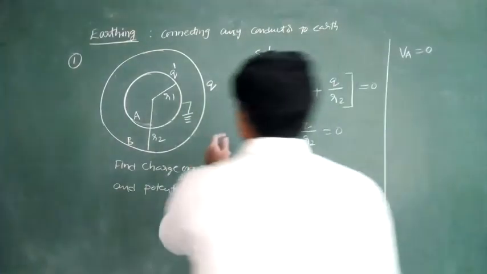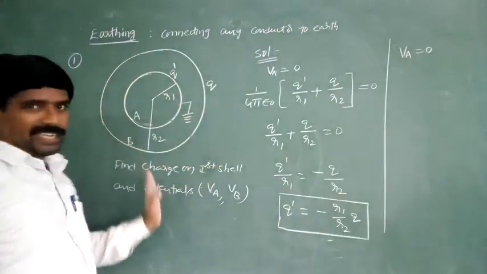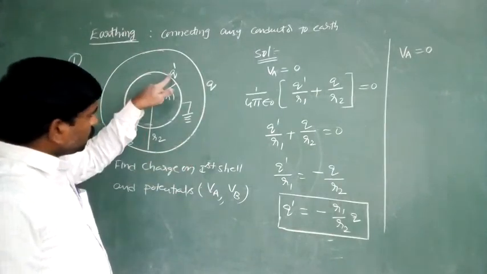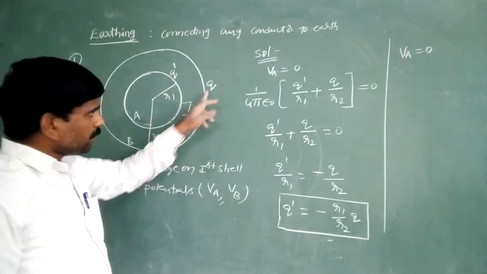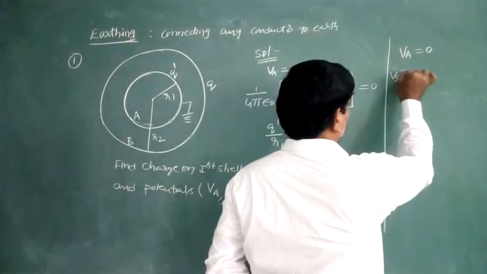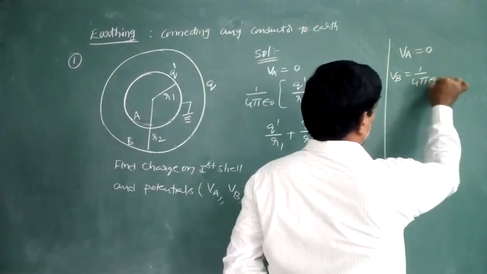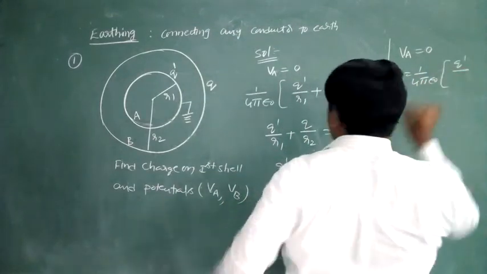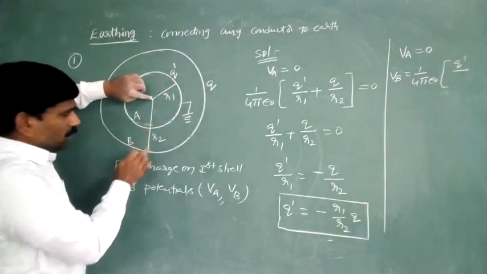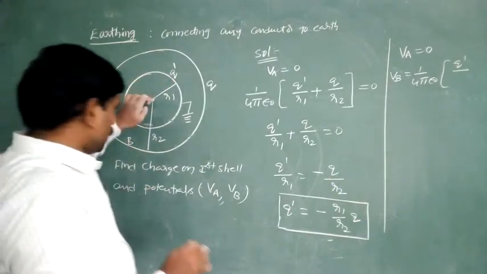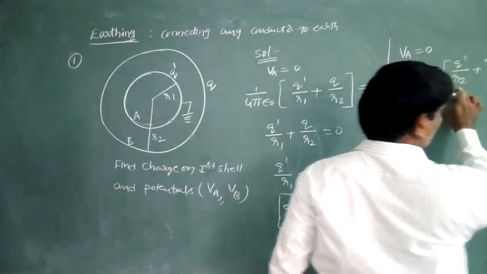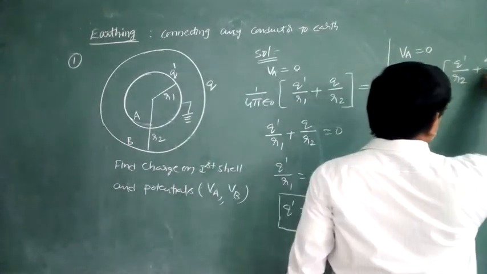What about the potential on the surface of the second shell? Here potential on the surface of the second shell means potential due to the Q dash charge, at the same time potential due to the Q charge. Therefore VB is equal to 1 by 4 pi epsilon naught into Q dash by this distance. Why? Because here the charge is there, and that one is outside of the shell. What is the distance here? That is R2.